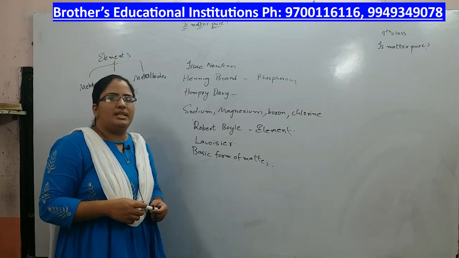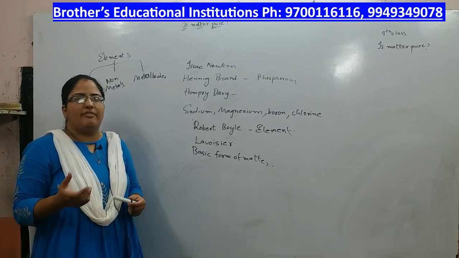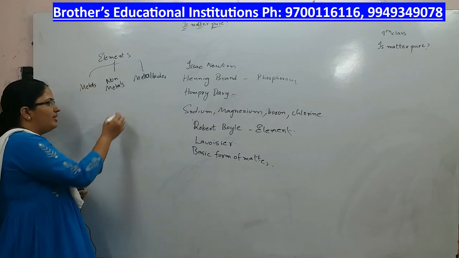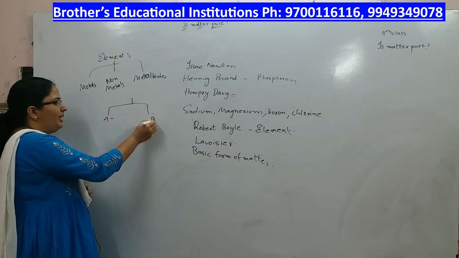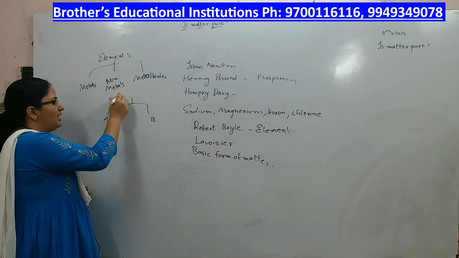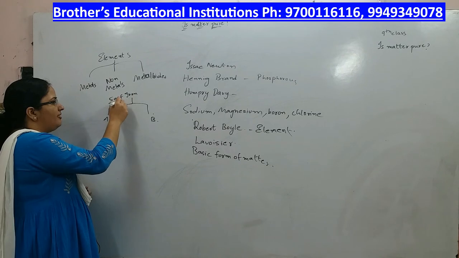Now, we shall discuss some activity to understand physical change and chemical change, and the difference between compounds and elements. For this, you have to divide your class into two groups, let us say group A and group B. Take 5 grams of iron and 3 grams of sulfur.